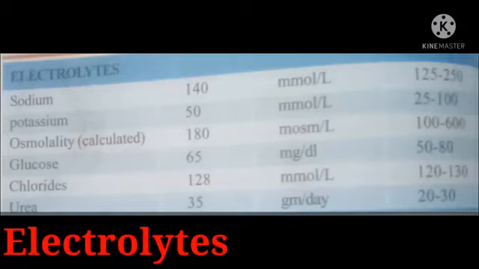Electrolytes: sodium 140 millimoles per liter, normal range 125 to 250. Potassium 50 millimoles per liter, 25 to 100. Osmolarity 180 millimoles per liter, 100 to 600. Glucose 65 milligram per deciliter, 50 to 80. Chlorides 128 millimoles per liter, 120 to 130. Urea 35 gram per day, 20 to 30. These are the Department of Biochemistry tables.